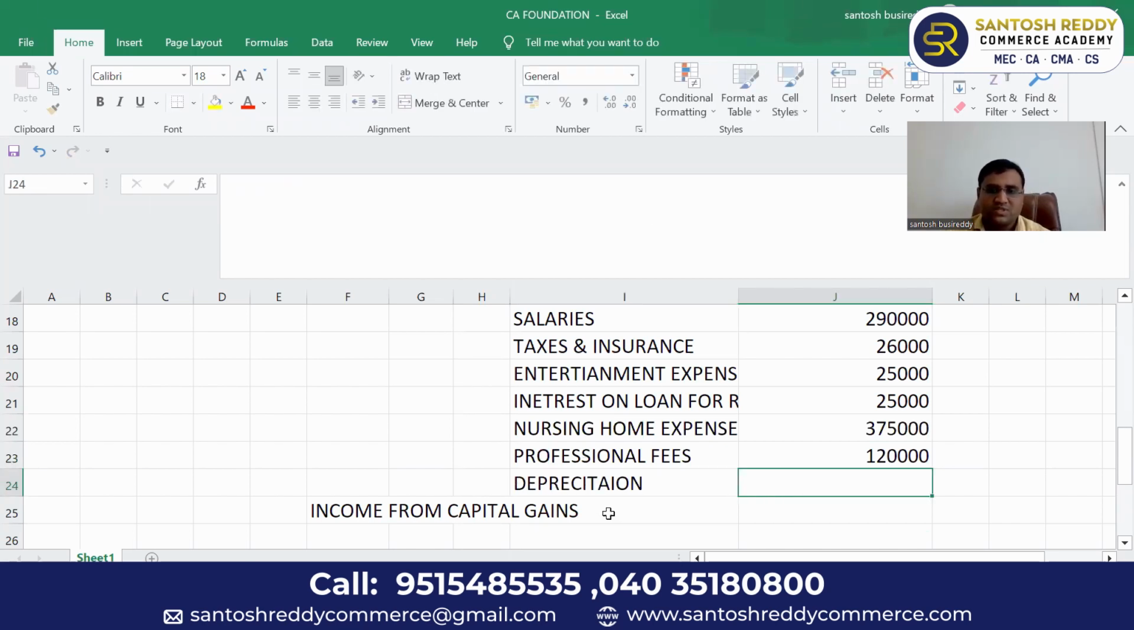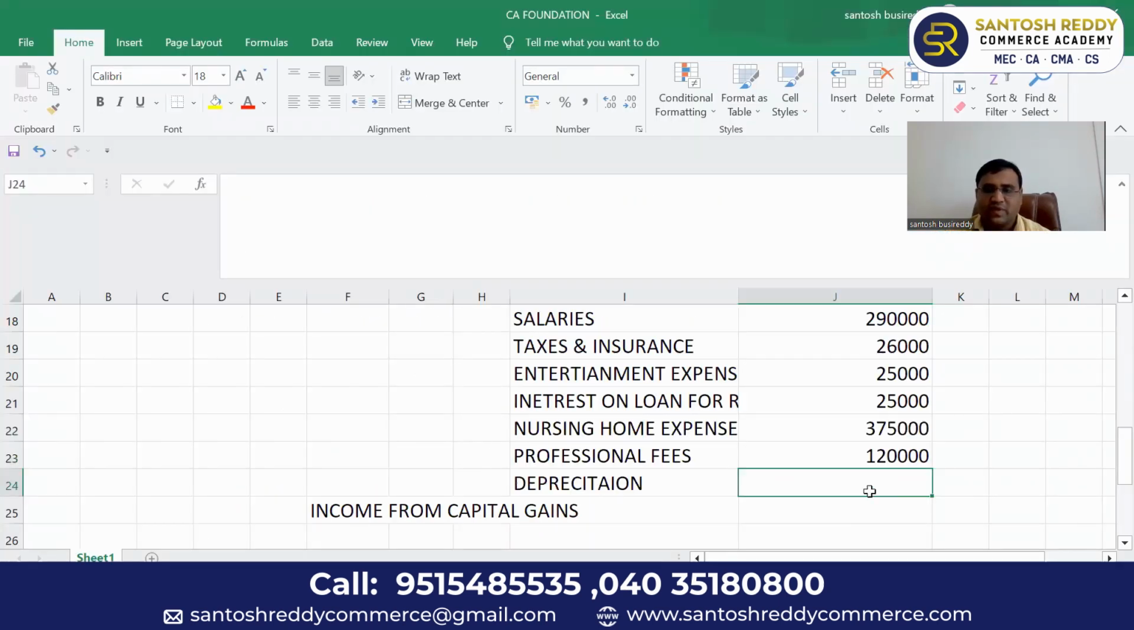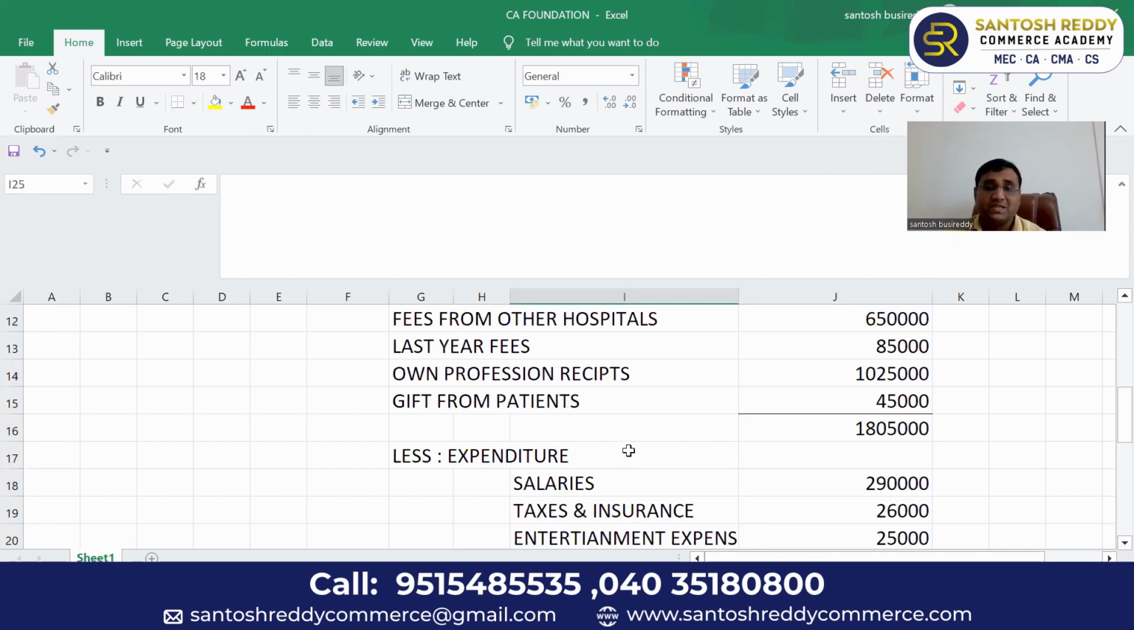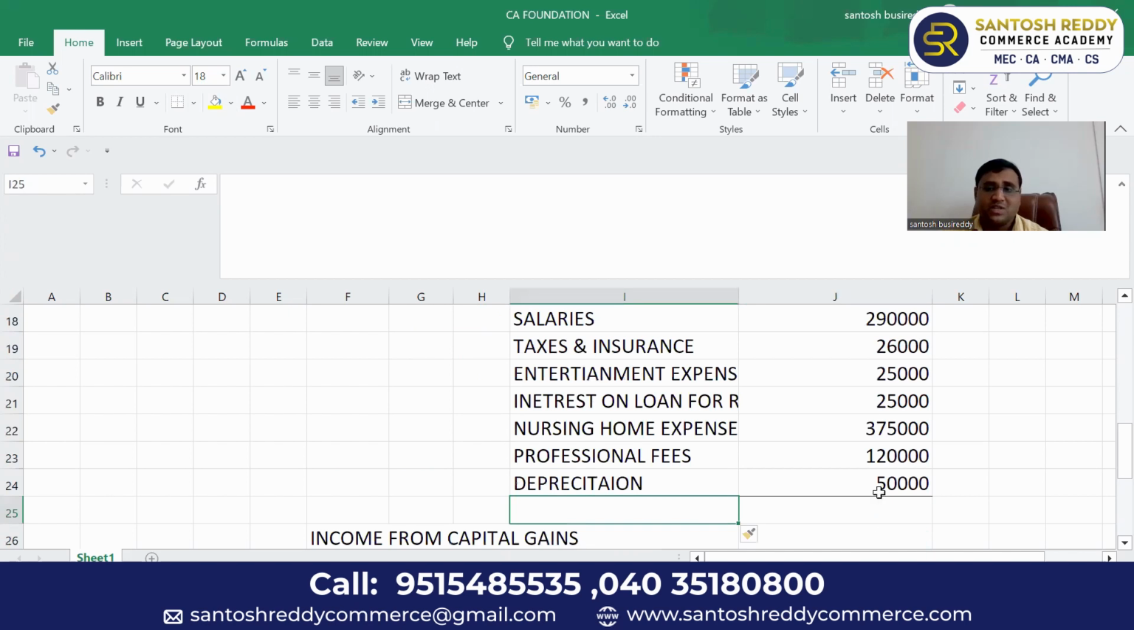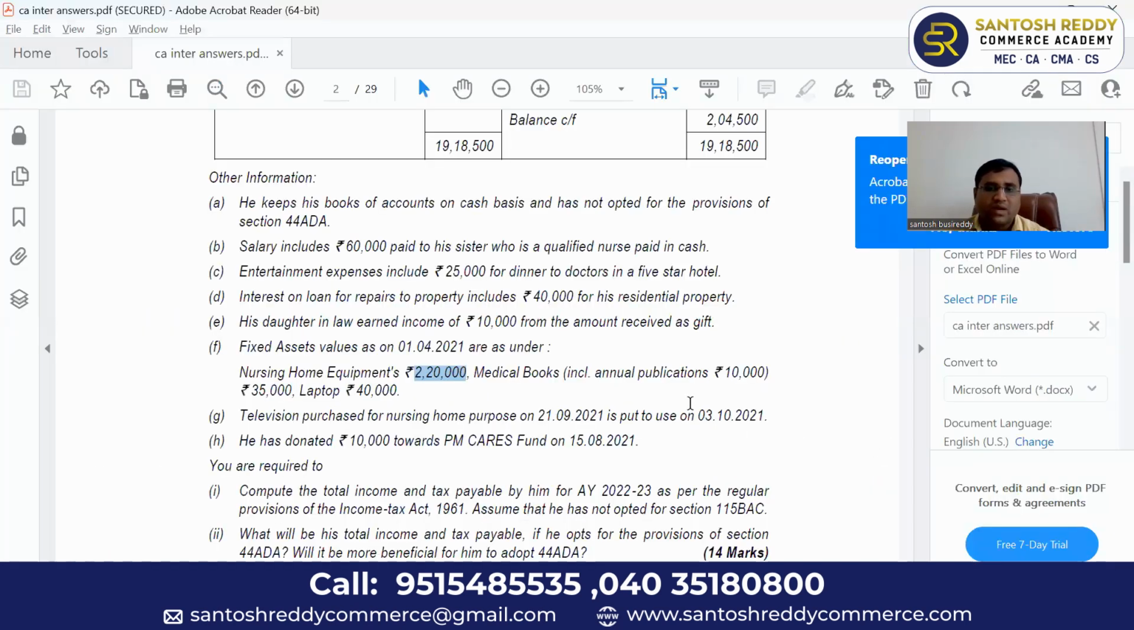You should know depreciation provisions. You have to calculate. So like that, suppose depreciation came to 50,000, you can claim. Depreciation provisions you know already. So after that, whatever you get, that is your business income. This is major important. Income from business or profession. Here only the students will make mistakes. Okay, income from business or profession is completed.